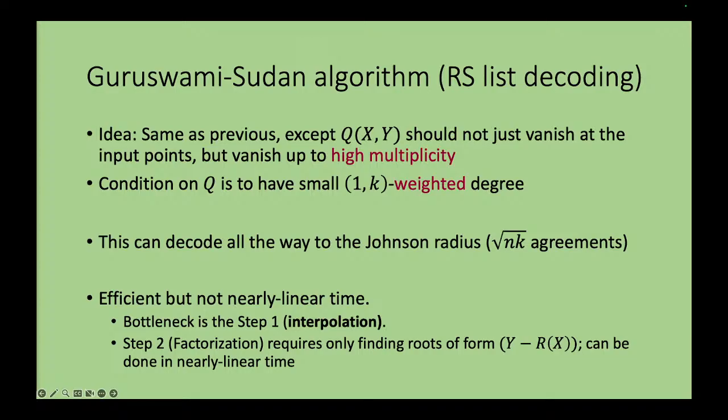Factorization, we still don't know how to get nearly linear time implementations of it, but root finding, we know how to do it. And so the second step, in fact, even in the Guruswami-Sudan algorithm, is actually nearly linear time. It's the first step that was the bottleneck, and this is where Alekhnovich's improvement comes. So is the issue here clear? We will now go into how to make the first step nearly linear.